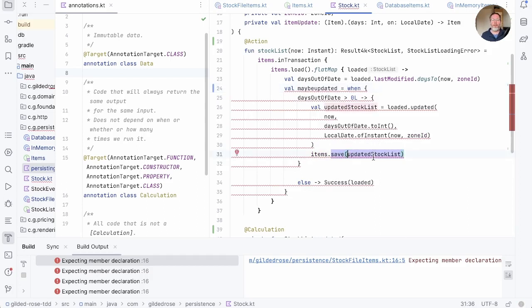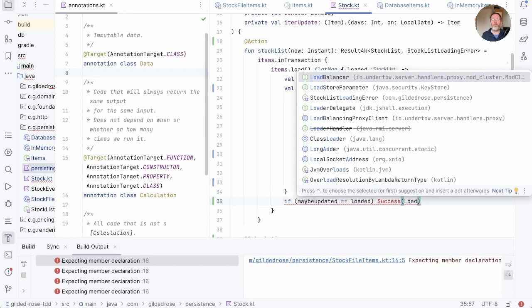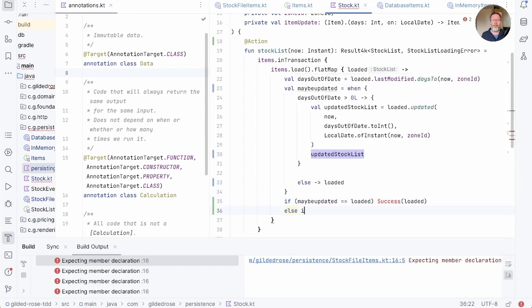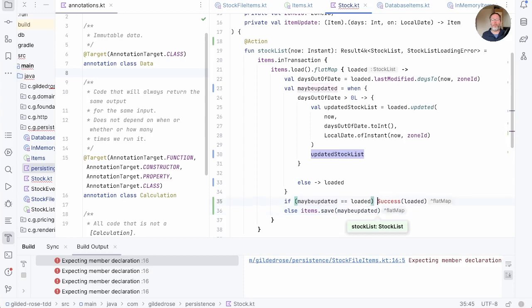And that would return just the updated stock list or what was loaded. And now we can ask the question, did that actually change? So now our action bit is to say, if maybe updated equals loaded, then we're just going to return a success of either of those. They're the same thing. Else we need to save, so that's going to be items save the maybe updated that we now know is updated, and run our tests.